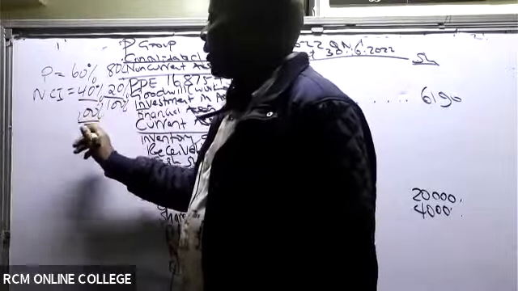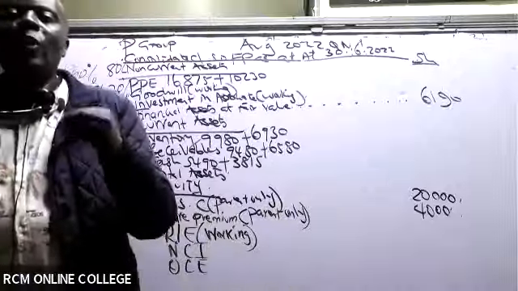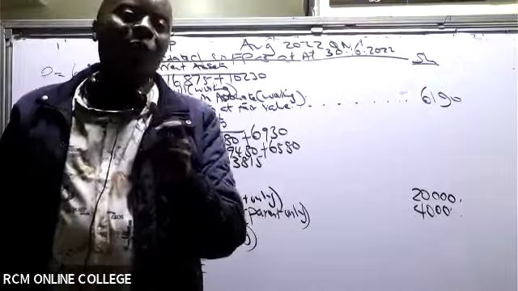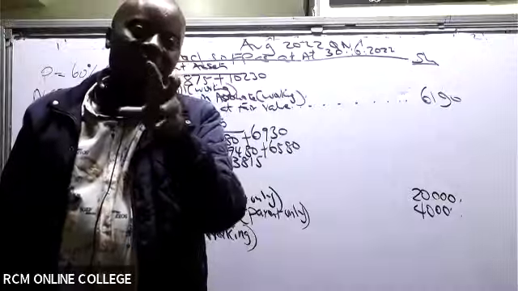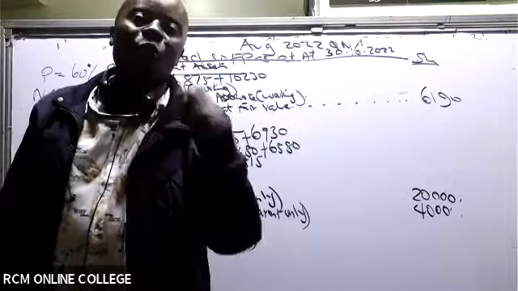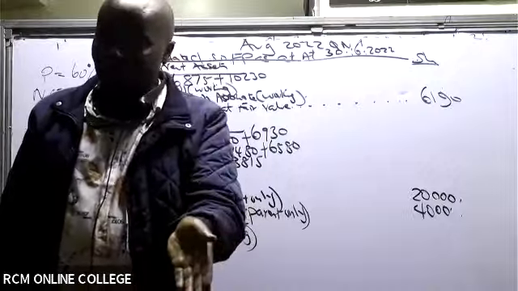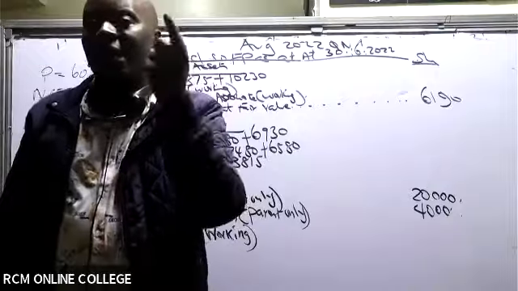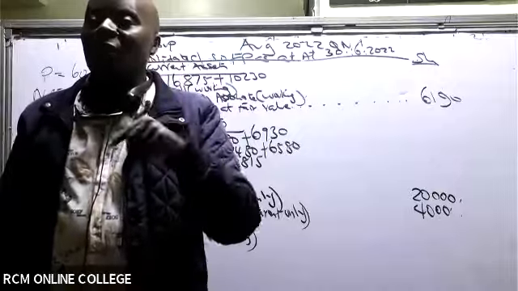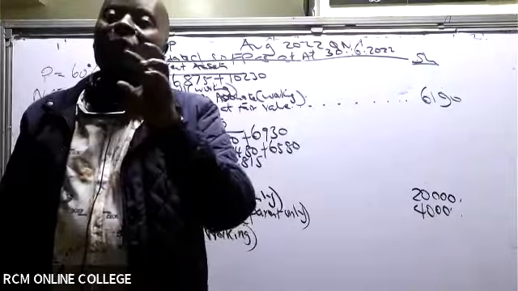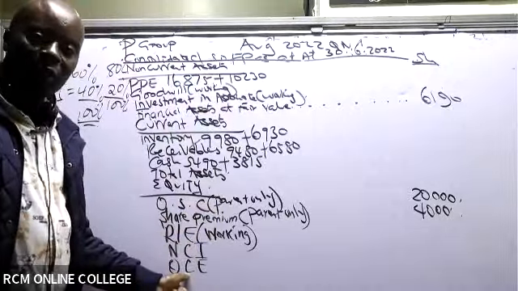Now, ladies and gentlemen, please listen and I'll make this very clear. Whenever you procure shares, you procure the shares from who? From your NCI. NCI used to have 40%. You basically bought 20% from them. Whenever you buy shares from the other party, from the NCI, you could either make a profit or a loss. The profit or loss that you make is what will be accounted for under other components of what here? Equity.